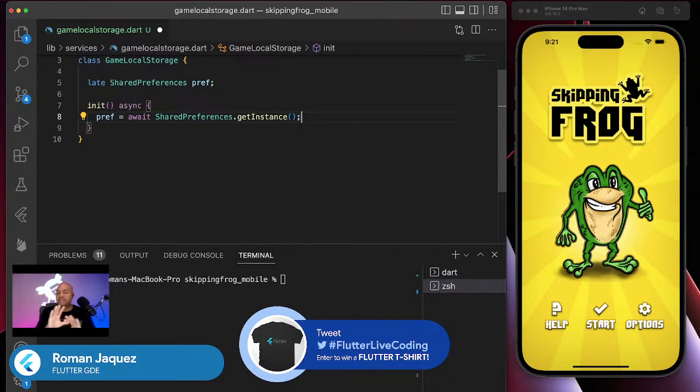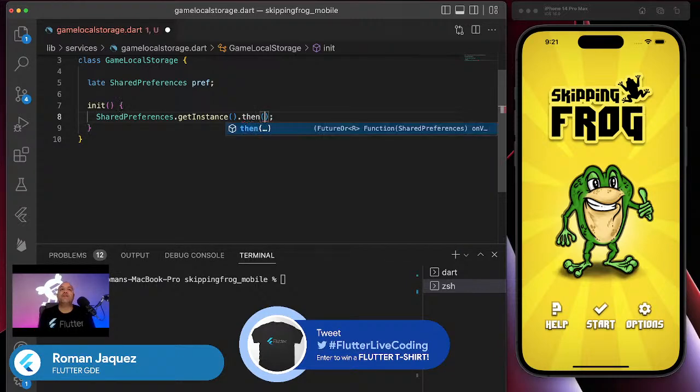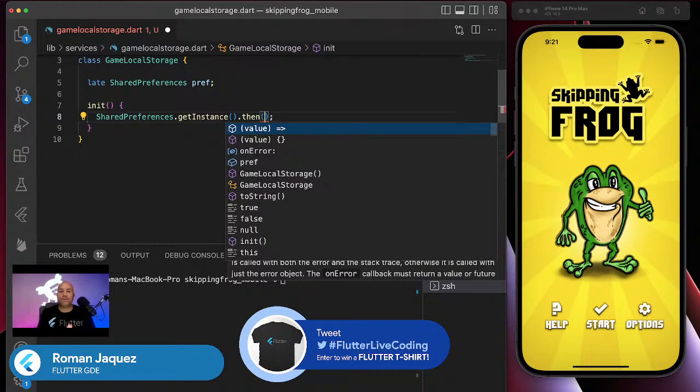In my particular case, I don't care about async and await. I'm just gonna call it, but instead of using async and await, remember, there are other ways to do it. You could do it just like this without even assigning it. You can say getInstance.then. This is another way to do it. Again, remember, I'm always giving you alternatives on how you can do things. So I showed you one way using the async and await keyword, but this is another way that you can do this.